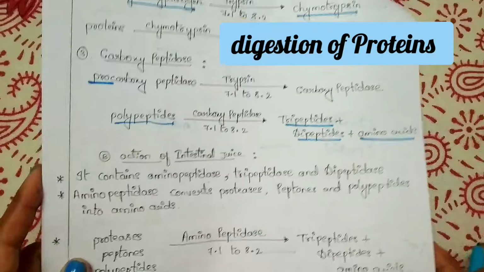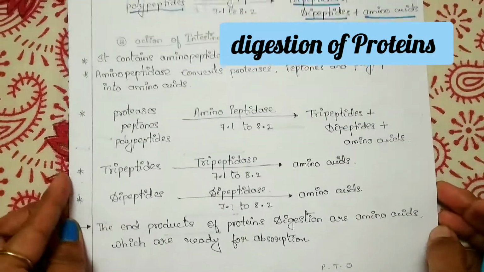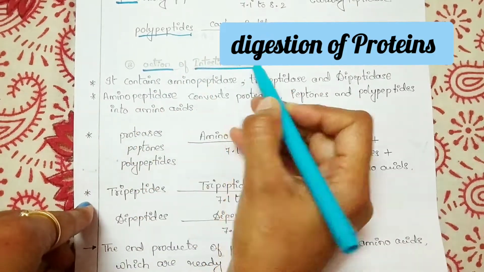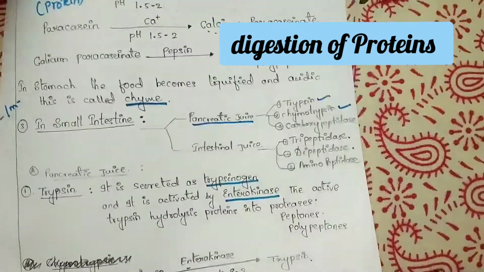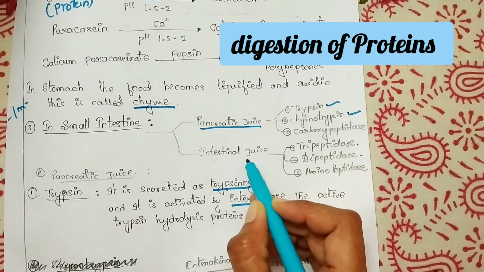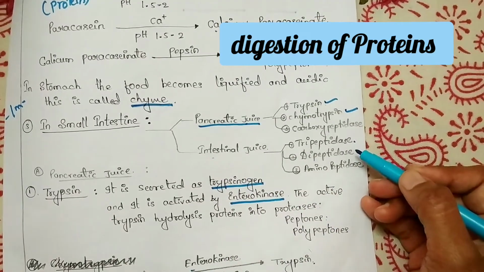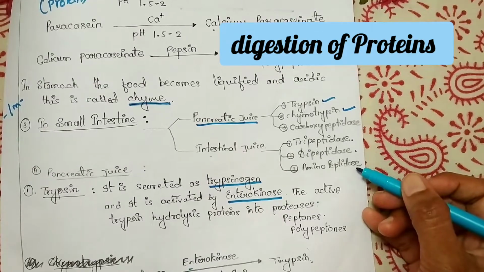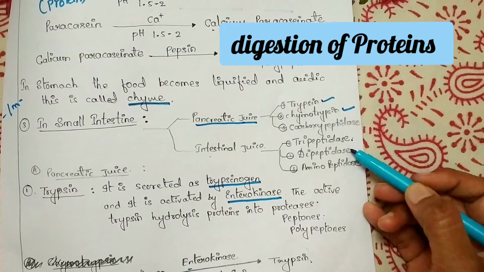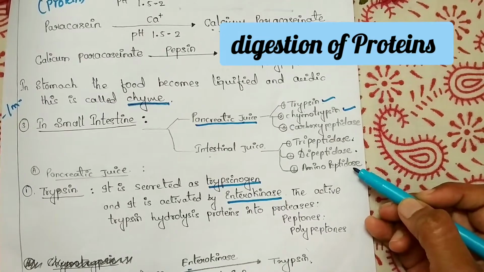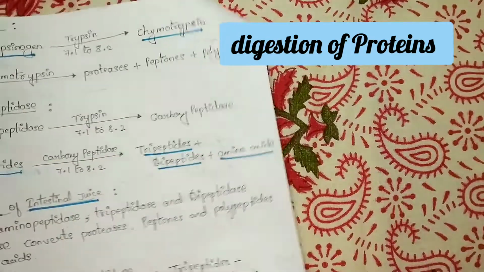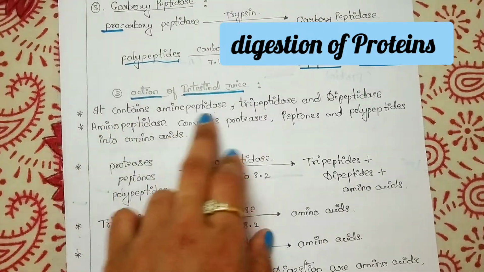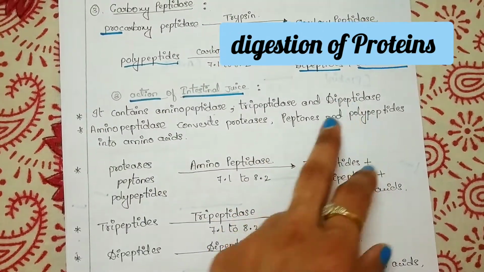Now we will move on to the next one, that is the action of intestinal juice. See here, in short form I have written that in intestinal juice there are three types of enzymes present: tripeptidase, dipeptidase and aminopeptidase. Okay, so now we will discuss one by one. This intestinal juice contains aminopeptidases, tripeptidases and dipeptidases.